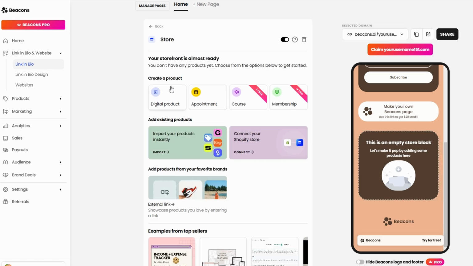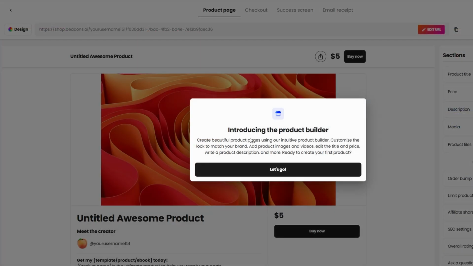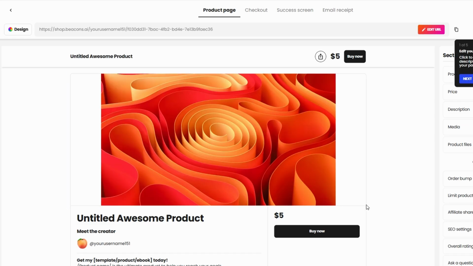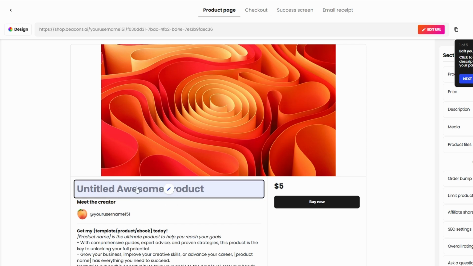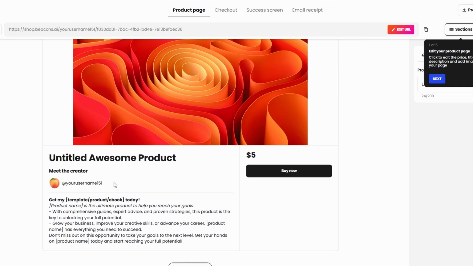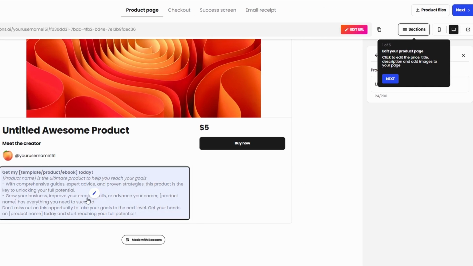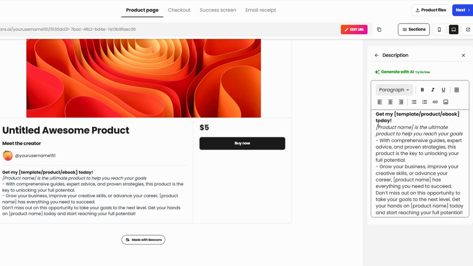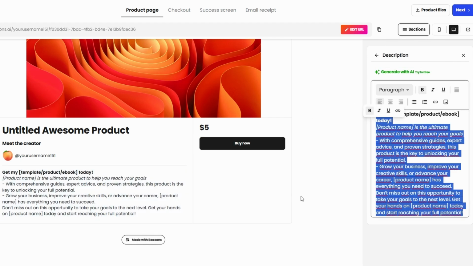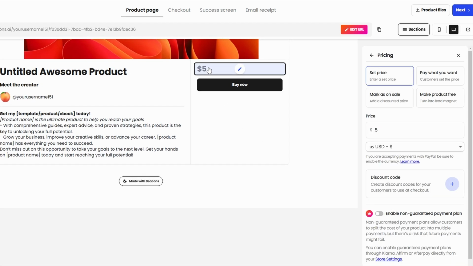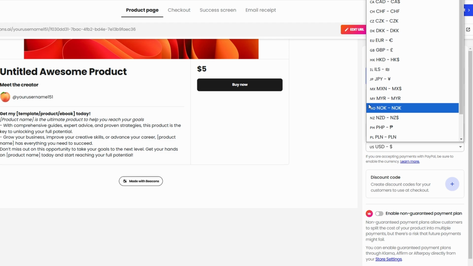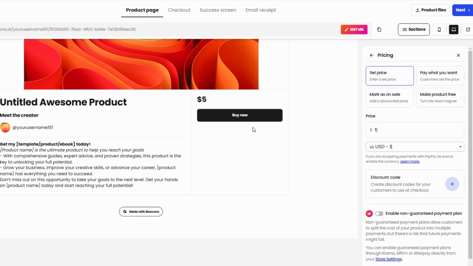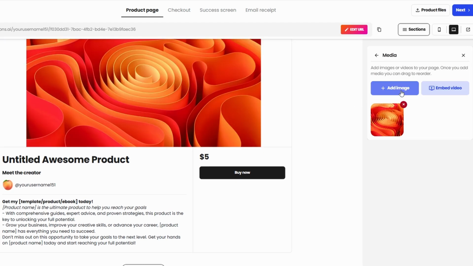Add your first product. Enter key details about your product. For example, if you're selling handmade candles, title it something like hand-poured lavender soy candle. Write a descriptive summary that highlights its features, such as made with natural soy wax and infused with calming lavender essential oils. Set a price or use the pay what you want feature to let customers choose their own price within a set range.